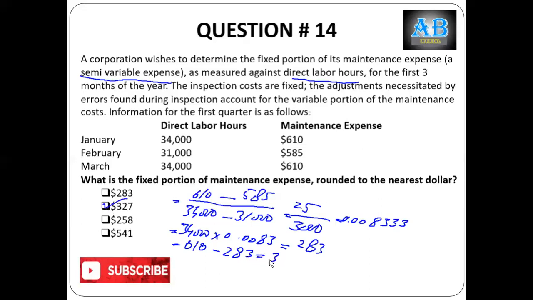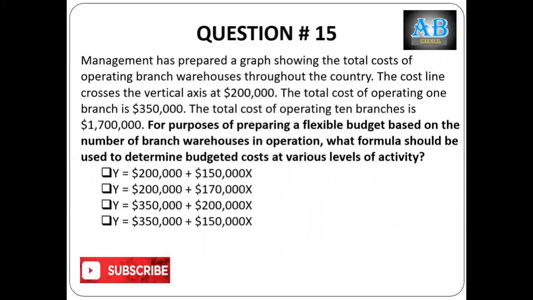So 327 is our right answer. Let's move to the next question. Again, this is about cost function. For purpose of preparing a flexible budget based on the number of branch warehouses in operation, what formula should be used to determine budgeted cost at various levels of activity?